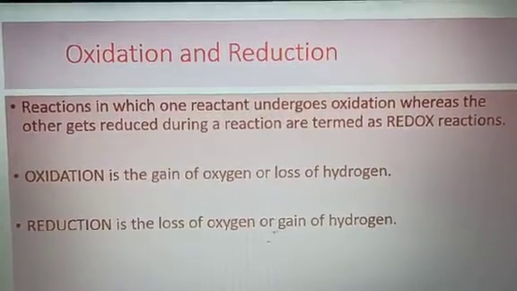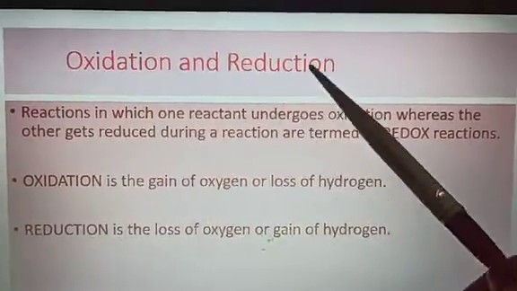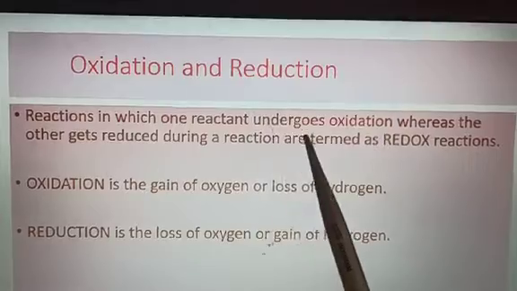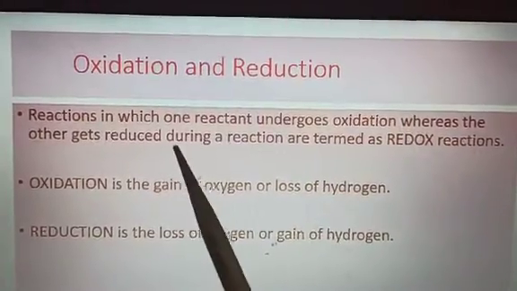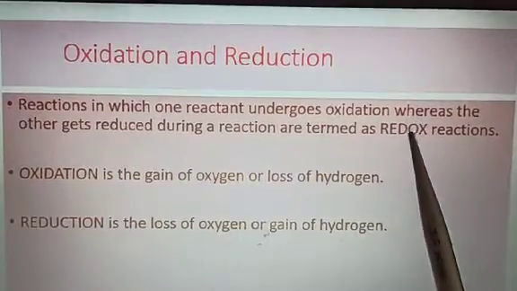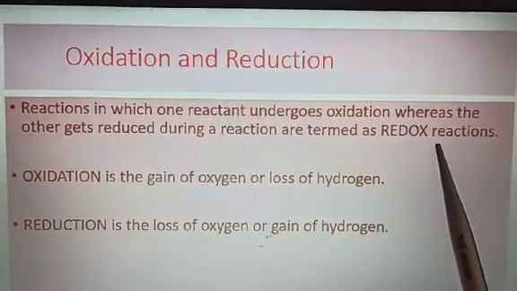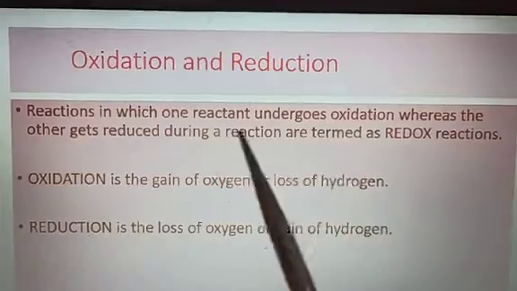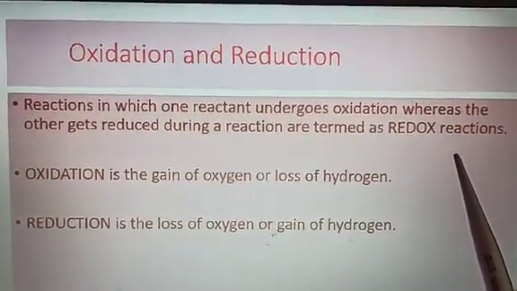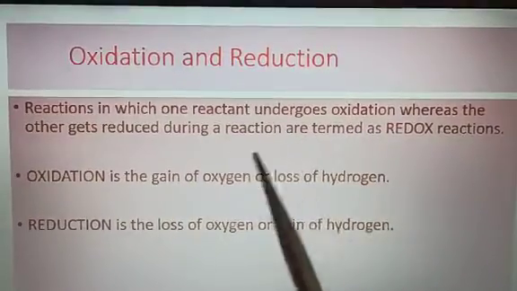Today we are starting with the reaction, oxidation and reduction. Reactions in which one reactant undergoes oxidation whereas the other gets reduced during a reaction are termed as redox reactions. In redox reactions, understand that if oxidation and reduction both take place, then the reaction is termed a redox reaction. So what is oxidation? What is reduction?